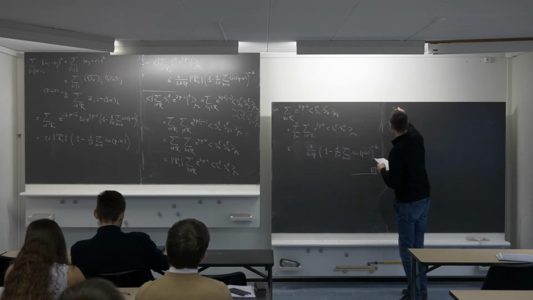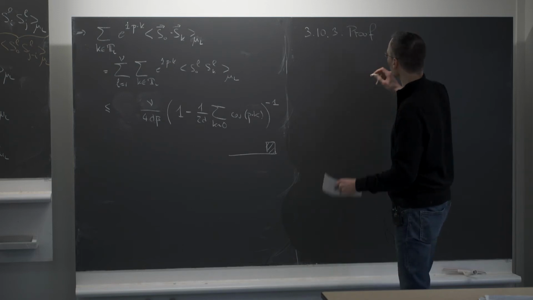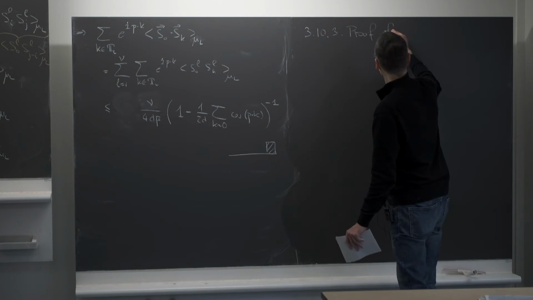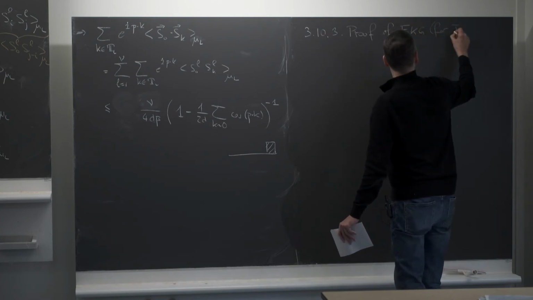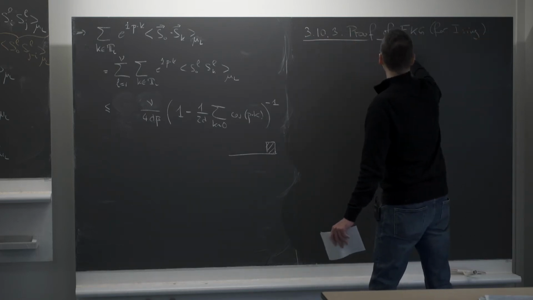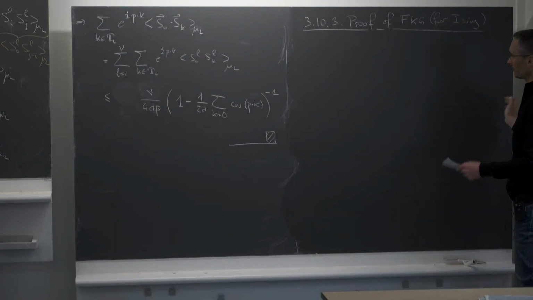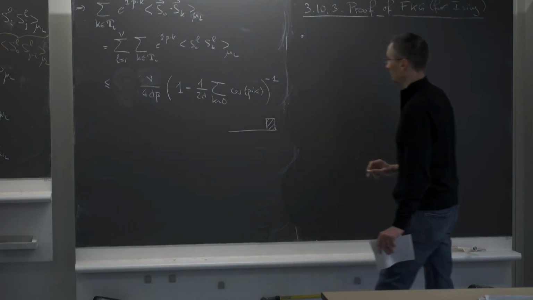So in the book, it's 3.10.3. It's an alternative proof of the FKG inequality, the title of the section in the book, because I'm giving the short one first. So, proof of FKG for Ising. The approach I'm taking does not depend very much on the fact that it's the Ising model, but I will still focus only on the Ising model. Okay, and this is done in several steps.